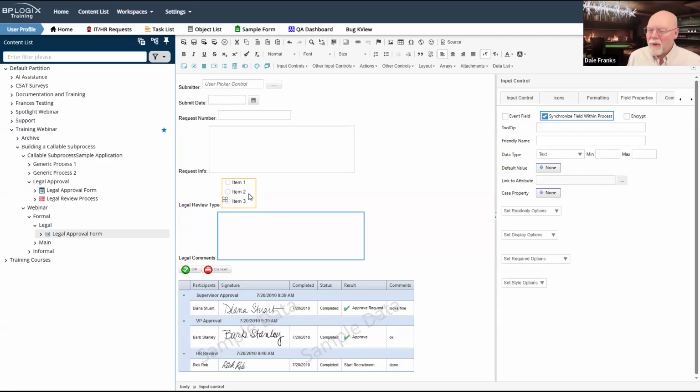I don't think a non-legally trained person might know what the proper request type is. So we are not going to replicate the legal review field. We're going to let the paralegal figure that out and then decide where to send it. So that's our form. We'll go ahead and we'll save and close it.